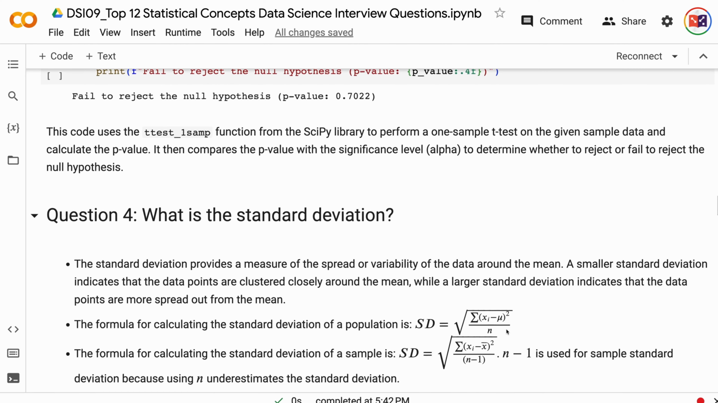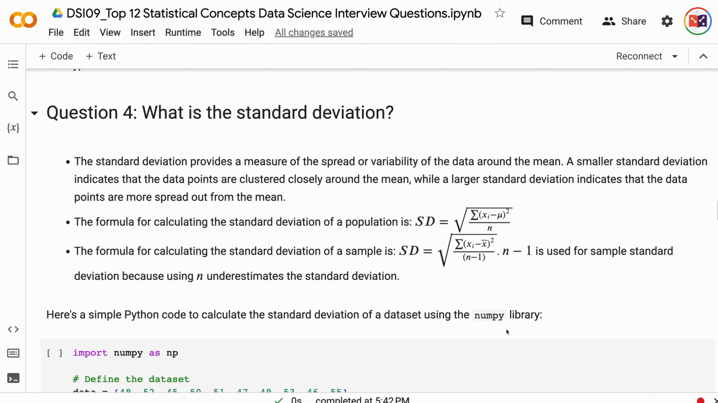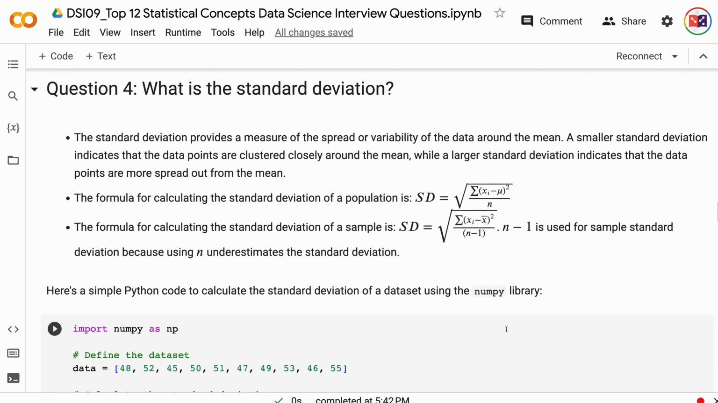Question 4. What is the standard deviation? The standard deviation provides a measure of the spread or variability of the data around the mean. A smaller standard deviation indicates that the data points are clustered closely around the mean, while a larger standard deviation indicates that the data points are more spread out from the mean.